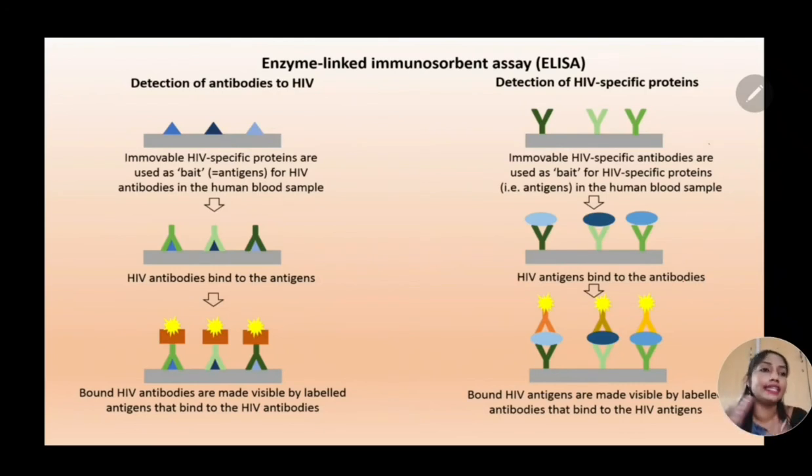We have the direct ELISA, the indirect ELISA, and the sandwich ELISA. Here you can see the best example of sandwich ELISA, because the antigen is sandwiched between two antibodies. Therefore it is known as sandwich ELISA. Either we can use antigen on the surface of the titer well as an analyte, or we can use antibodies on the base of the titer well as an analyte. Both cases are possible, but we mostly use antibodies as analyte.